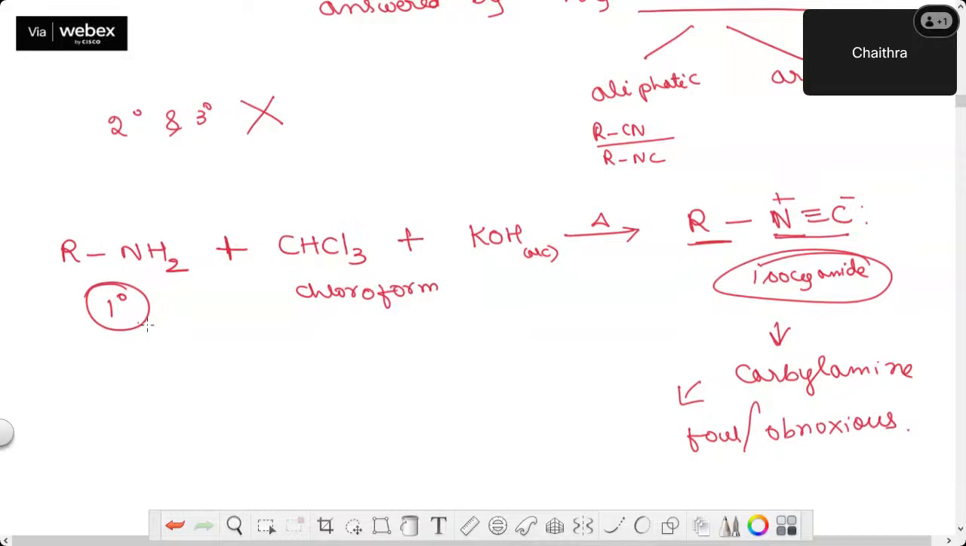So you take a primary amine and heat it with chloroform and alcoholic potash. You get isocyanide or carbylamine. That proves that if you get isocyanides, it is answering the test for primary amines. Okay. So you can write the examples for this.